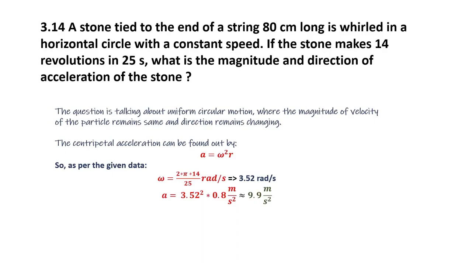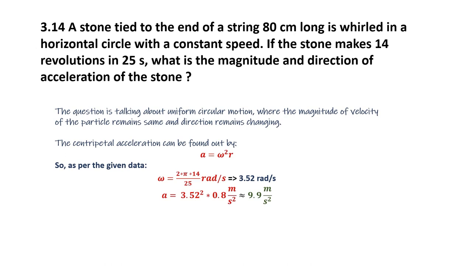The question says that a stone tied to the end of a string 80 cm long is whirled in a horizontal circle with a constant speed. The stone makes 14 revolutions in 25 seconds. What is the magnitude and direction of acceleration of the stone? So here the stone is not changing the magnitude of its velocity. So the motion is uniform circular motion, and also it is moving in a plane.